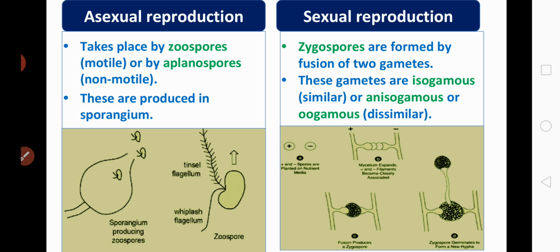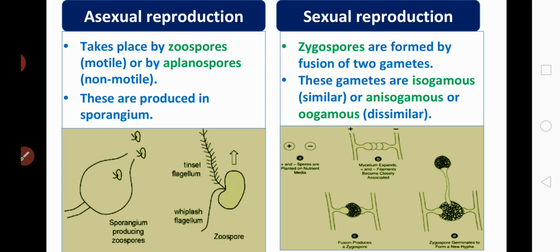So asexual reproduction produces either zoospores or aplanospores in Phycomycetes, and these spores are produced in a structure called sporangium.